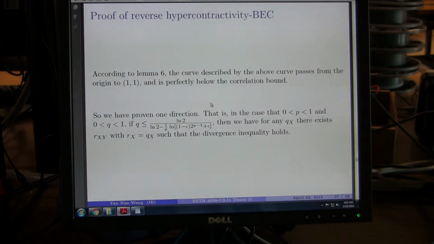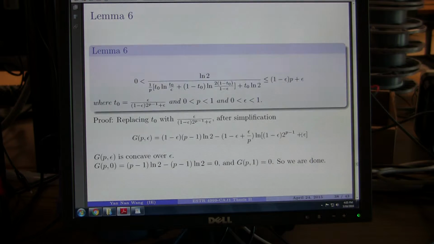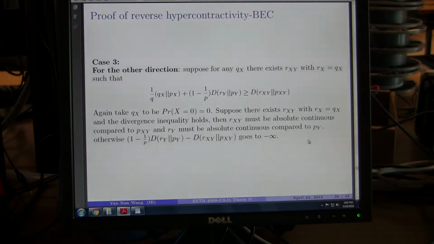So we have proven one direction, that is, in the case when P and Q are both between 0 and 1, if Q is less than this expression, then the divergence inequality would hold for any Qx. This is the proof for lemma 6. It's also done by taking derivatives.